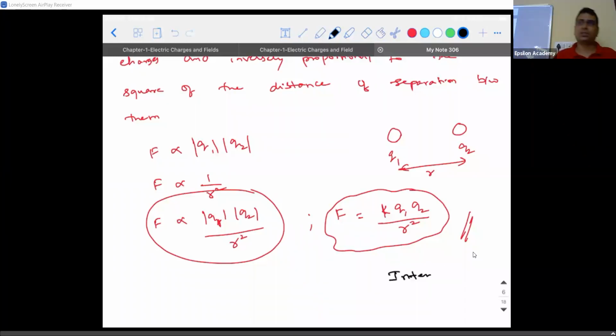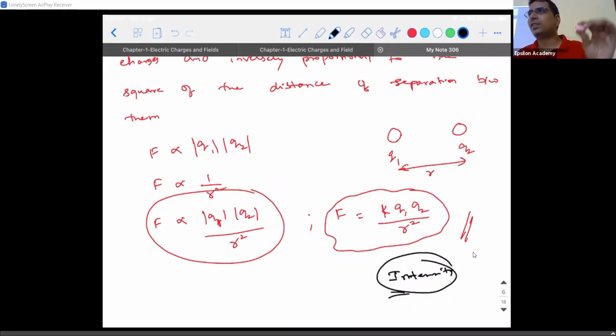See, one logic is clear. Let's think in terms of a magnet. If two magnets are kept close by and the same two magnets are kept away from each other, in which case is the force going to be more, logically? Obviously when you place them close, because the effect is going to be more. So I can conclude one point, that force is definitely inversely proportional to the distance. As you keep increasing the distance, the force decreases.